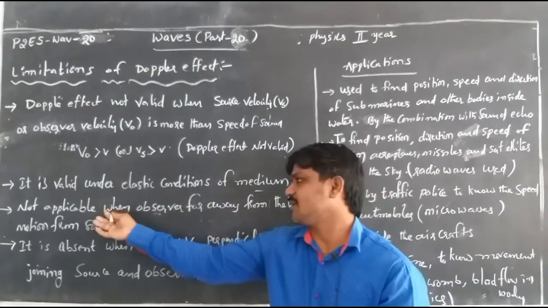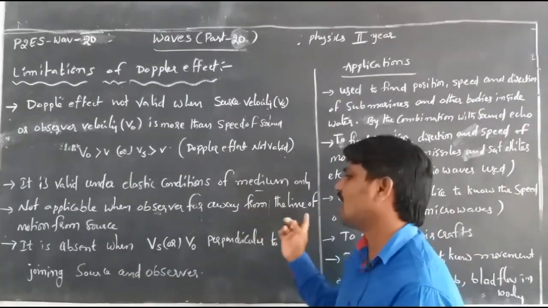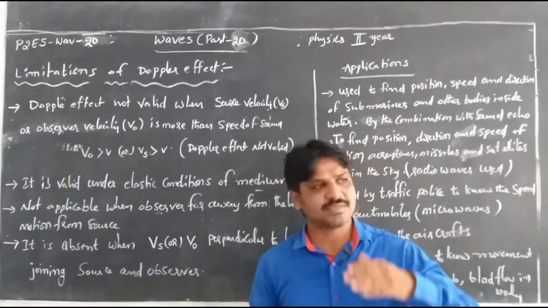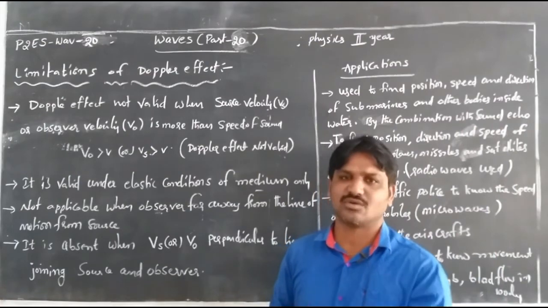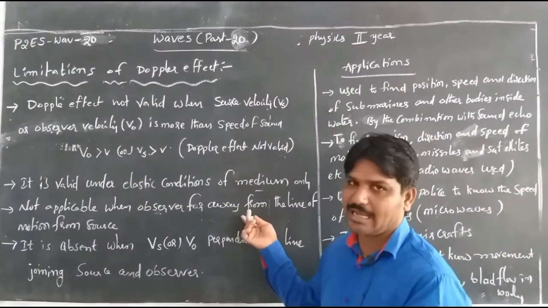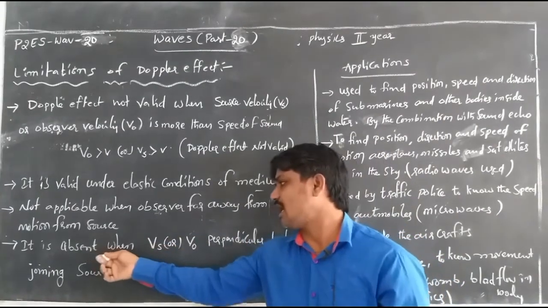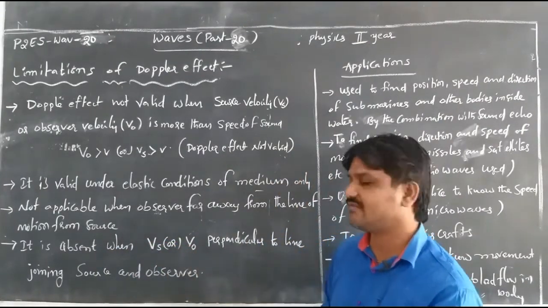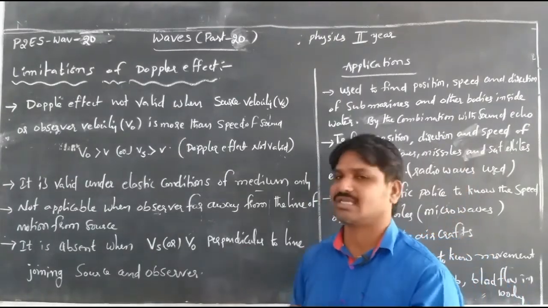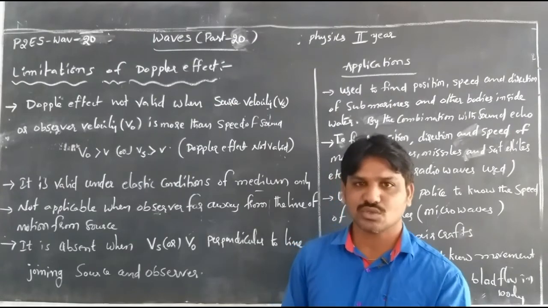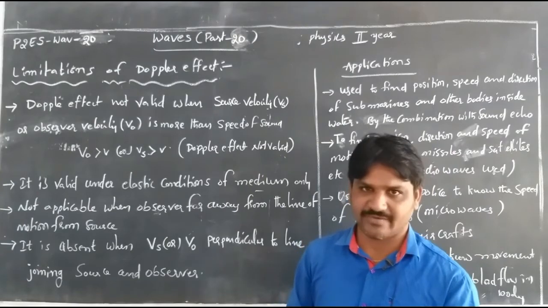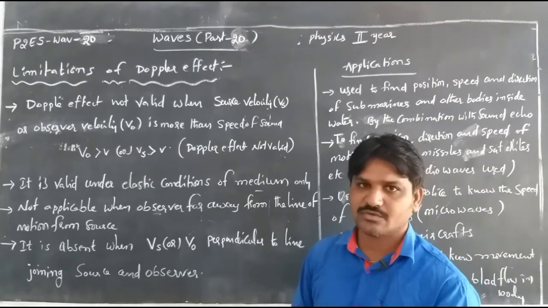Then it is not applicable when the observer is far away from the line of motion of the source, because the observer can't get the sound of the source. The last one: it is absent when the source velocity or the observer's velocity is perpendicular to the line joining the source and observer. These are the limitations of the Doppler effect. These are the important ones we should know.